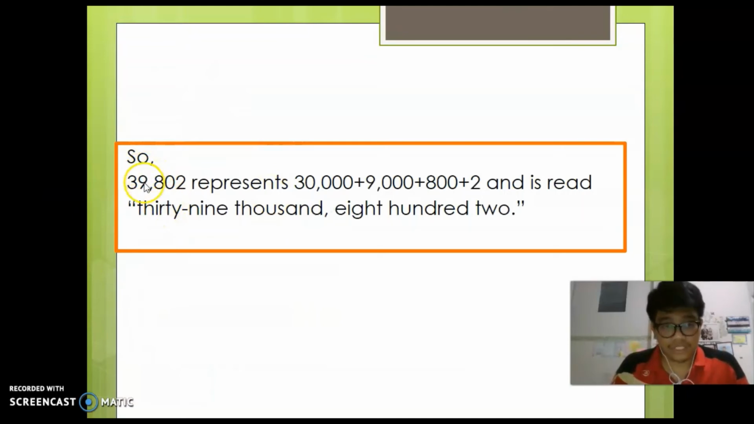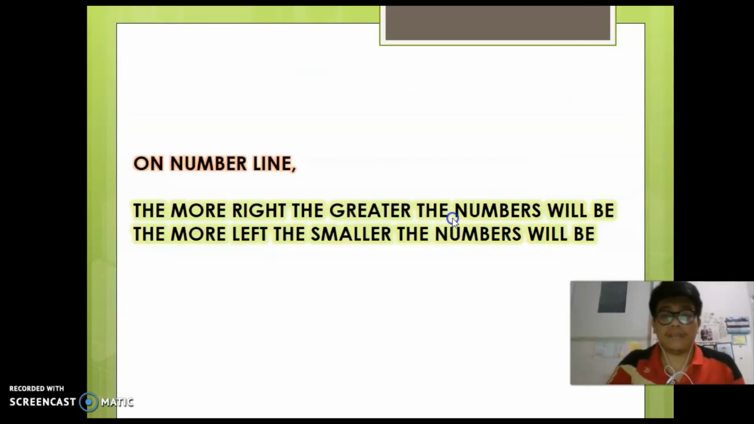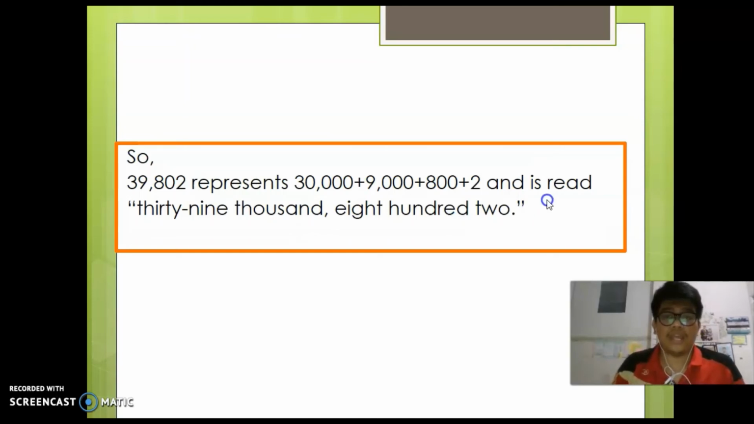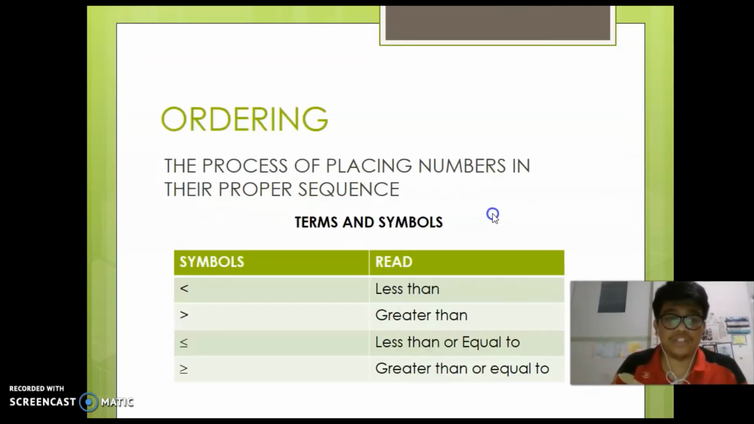Now this is the conclusion. 39,802 represents 30,000 plus 9,000 plus 800 and then plus 2, and it is written 39,802. You can use a comma here and then 802.